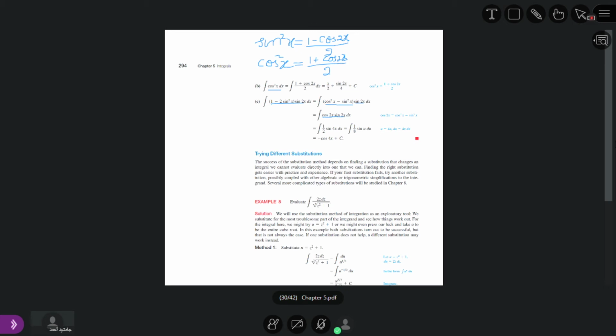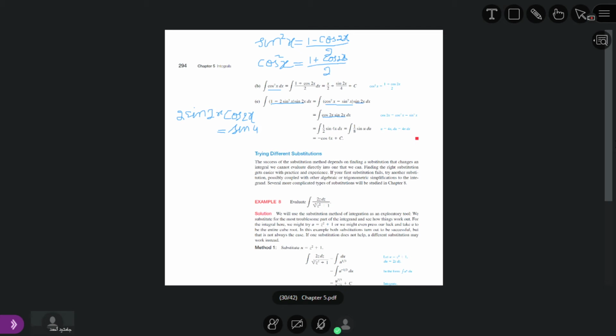Now we have the following trigonometric identity: if we have 2 sine 2x cosine 2x, this is equal to sine 4x.